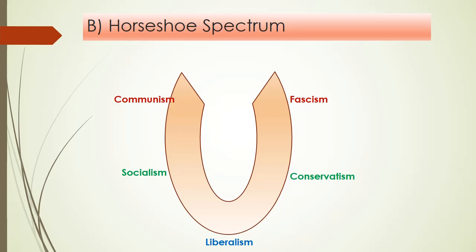In that sense, another understanding is considered as the horseshoe spectrum, which says that communism and fascism are coming close. In that sense, they are not equal. In that form, communism is becoming a very close ideology, and that close ideology is going toward fascism. This horseshoe and the earlier one, these are the two understandings of ideology.